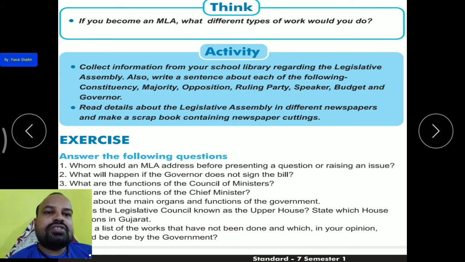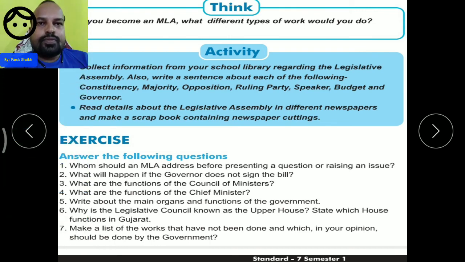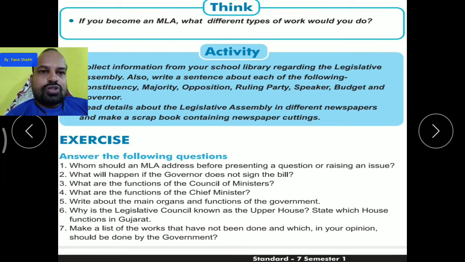Now here is the exercise. Whom should an MLA address before presenting a question or raising an issue? The MLA should address the speaker. What will happen if the governor does not sign the bill? If the governor does not sign the bill, that bill will not become an act or law.